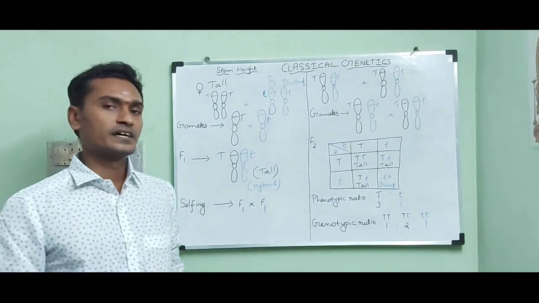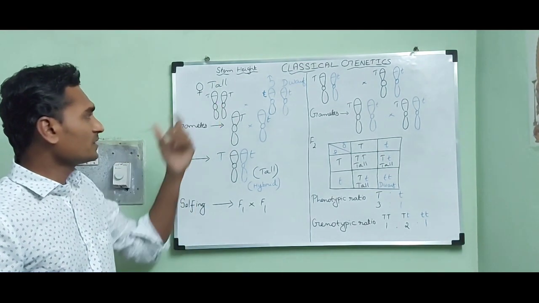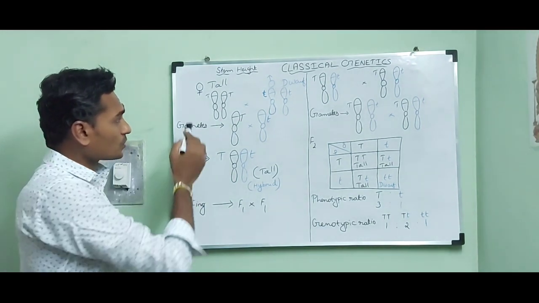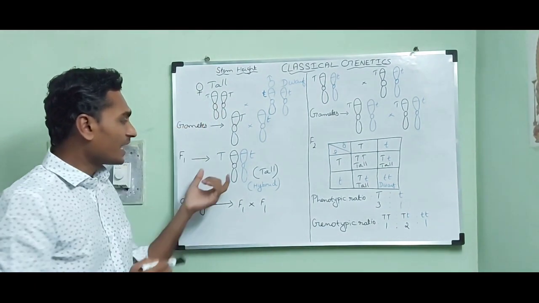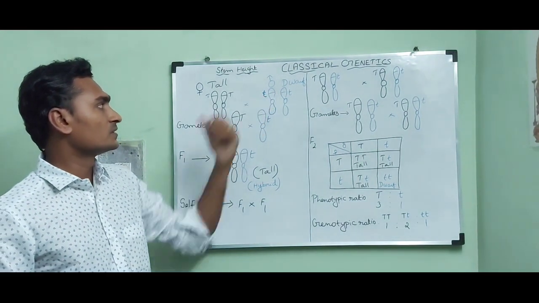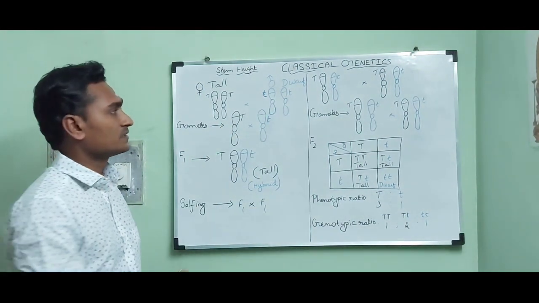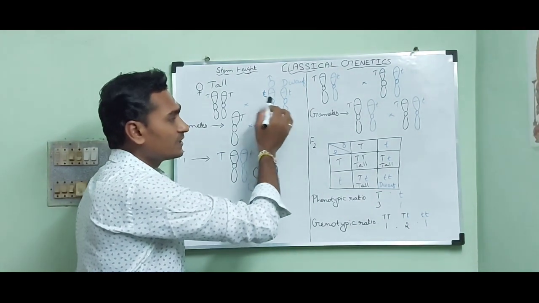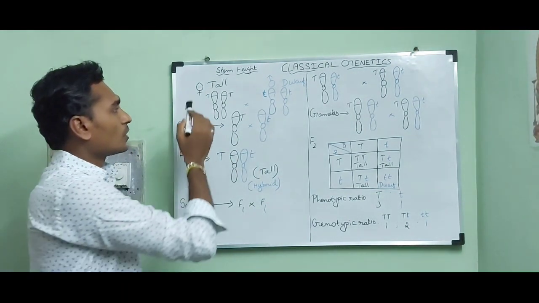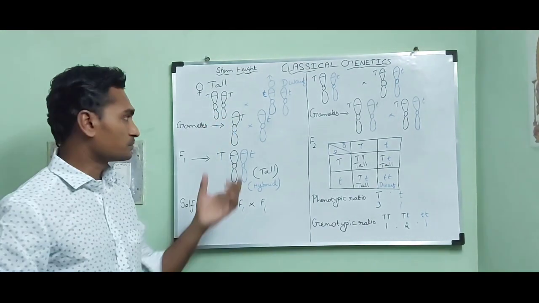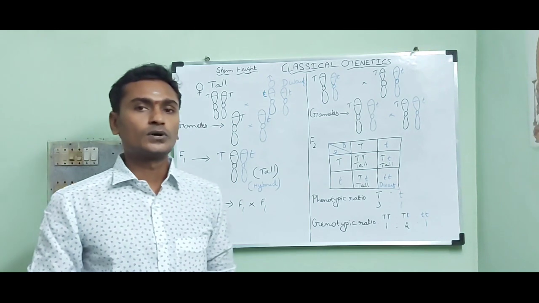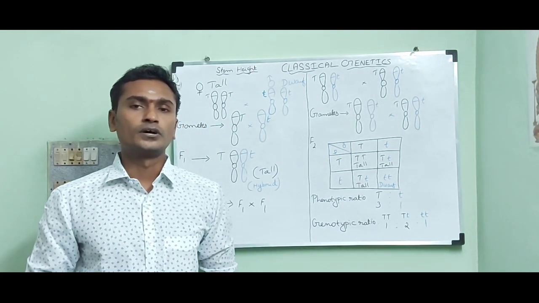It reveals that the dominant character can be expressed in both homozygous and heterozygous condition. But the recessive character can be expressed only in homozygous condition. That means the dominant character suppresses the recessive character. That is called the law of dominance.